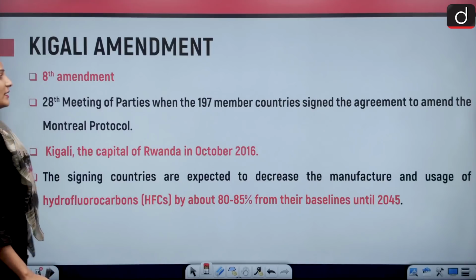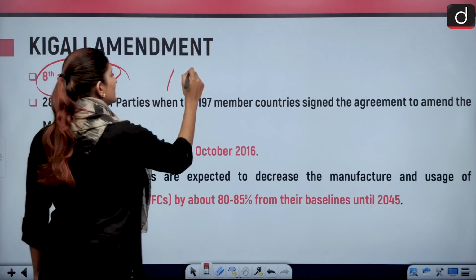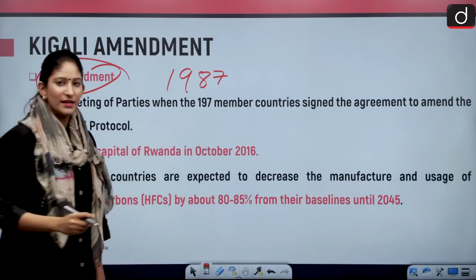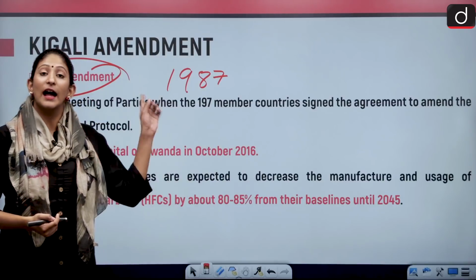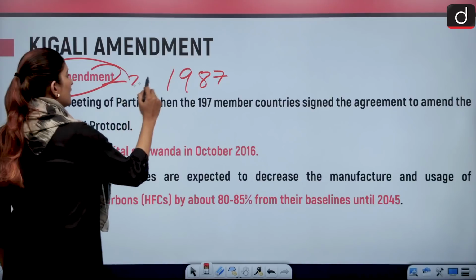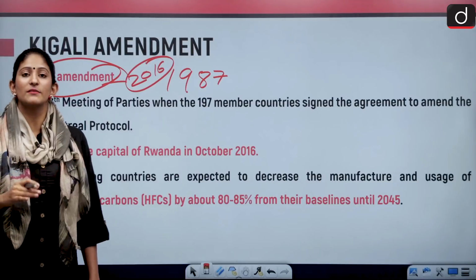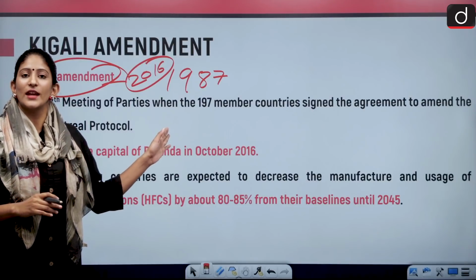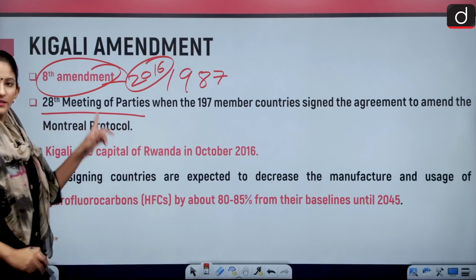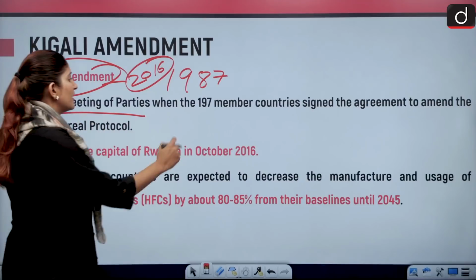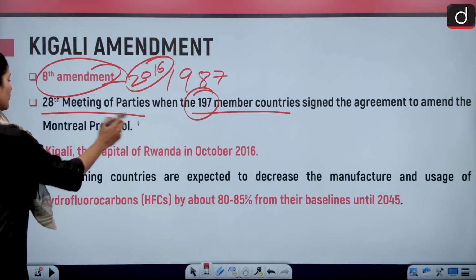So the Kigali Amendment, this is the 8th amendment. You have to understand that since the year 1987, many amendments took place in order to formulate policies for the better achievement of targets. So the Kigali Amendment was the 8th amendment in the year 2016 and it is legally binding, and it also has many other facets such as non-compliance and punitive measures. And at the 28th meeting of parties, the governing body, 197 member countries signed the agreement to amend the Montreal Protocol.